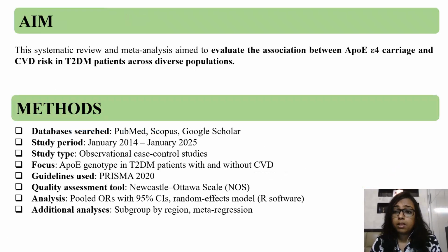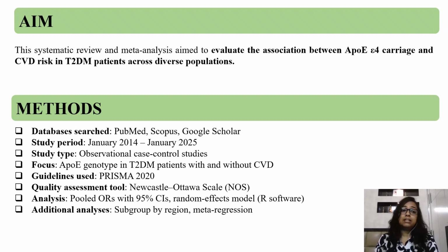So, we asked a simple but important question. Is carrying the epsilon 4 variant of the ApoE gene truly linked to a higher risk of cardiovascular complications in diabetic people? To answer this question, we conducted a systematic review.